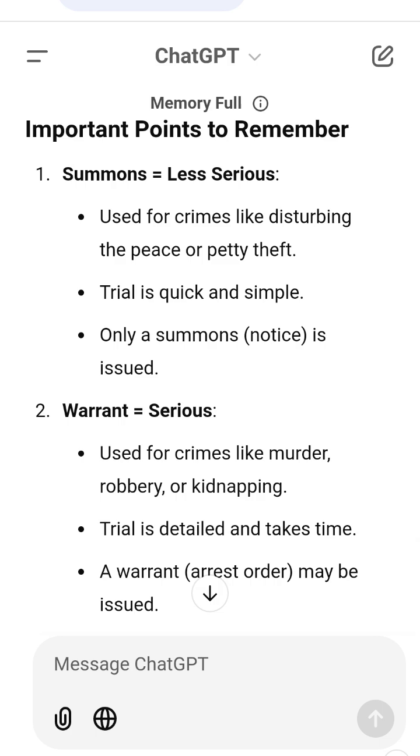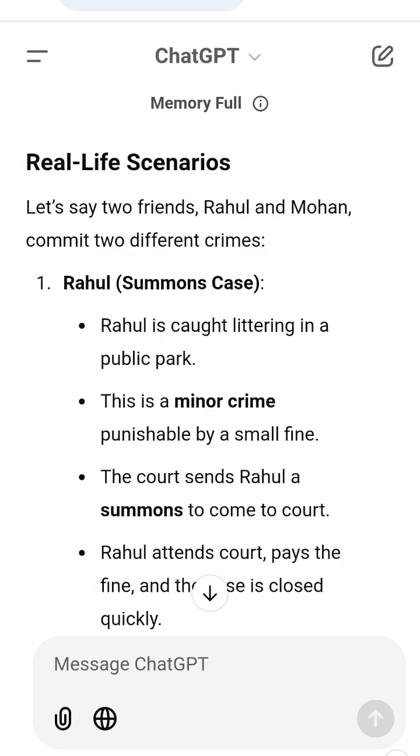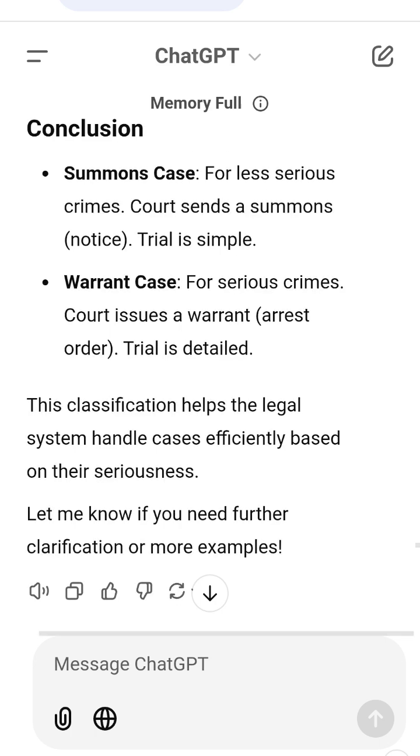2. Warrant case. Mohan is accused of assaulting someone and causing serious injury. This is a serious crime punishable by more than 2 years of imprisonment. The court issues a warrant to the police to arrest Mohan. Mohan is brought to court, and the trial goes through a detailed process.